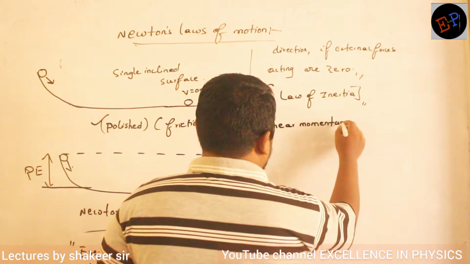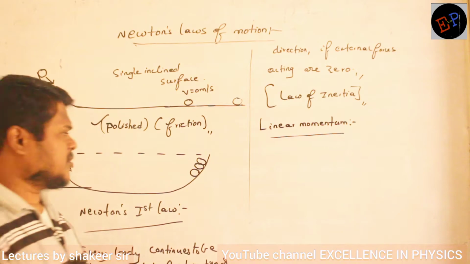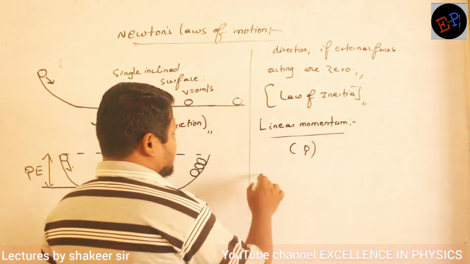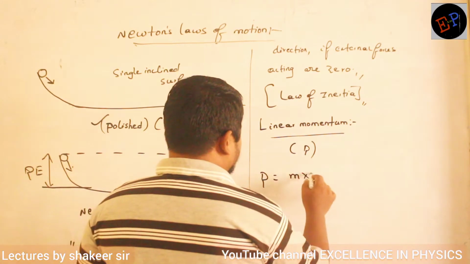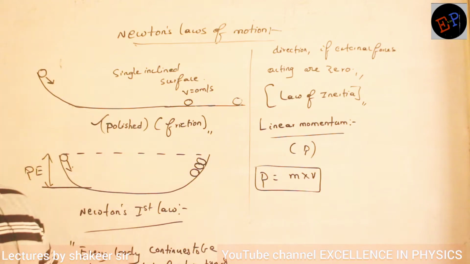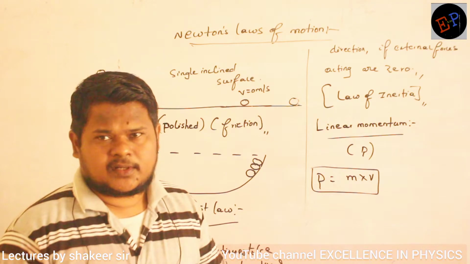Okay, we have to define a term called linear momentum. What is linear momentum? It is represented by the letter P. So P is equal to the product of mass and velocity of the body. Clear? Linear momentum is represented by P, and the product of mass and velocity of a body is called momentum, or you can call it linear momentum.